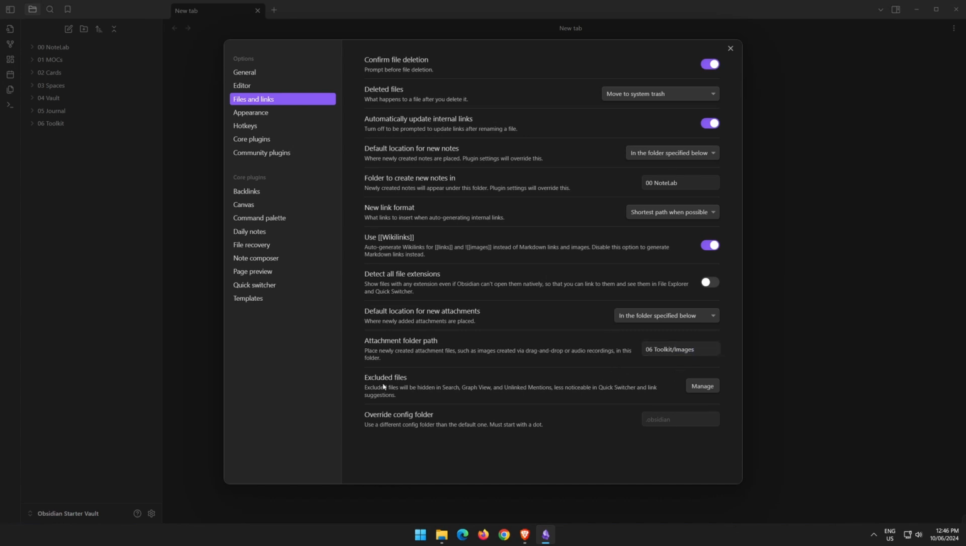If you want to exclude files, you can set that up here. We're not going to do that. And if you want to override anything, you can put that here, which we're not going to do. Jump to the appearance now.